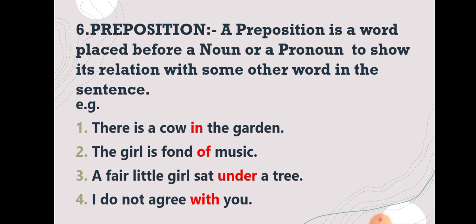In the second example, music is a noun. In the third example, tree is a noun. And in the fourth example, you is a pronoun. So it is clear that a preposition is placed before a noun or a pronoun to show its relation with some other word in a sentence.